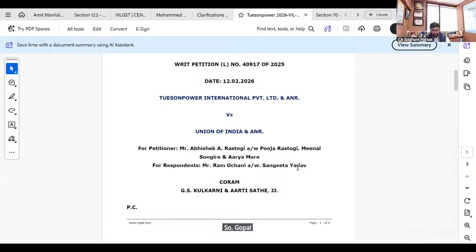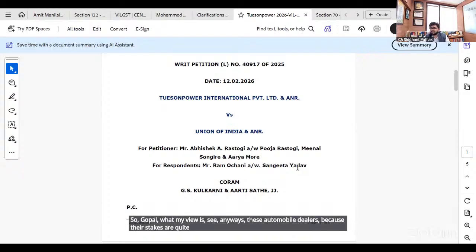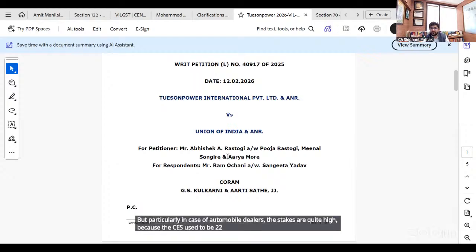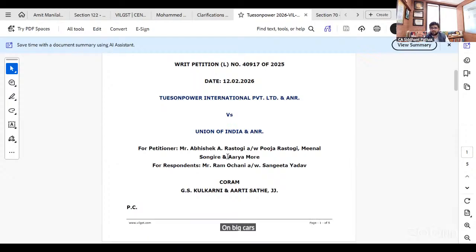Gopal, my view is, these automobile dealers, because their stakes are quite high. Forget restaurants, the stake is not high. I am talking about big restaurant chains. Even there, I have seen that the stake is not high. But particularly in case of automobile dealers, the stakes are quite high because the cess used to be 22% on big cars, up to 22%. So where the stake is high, they will certainly be litigating it.